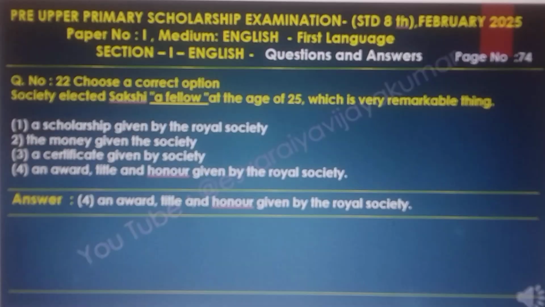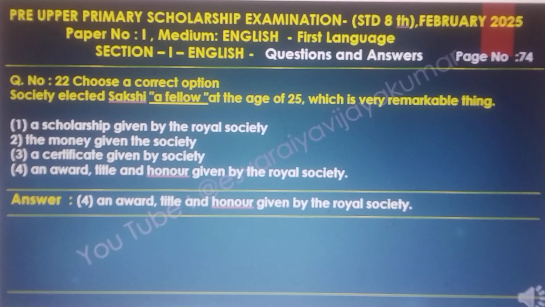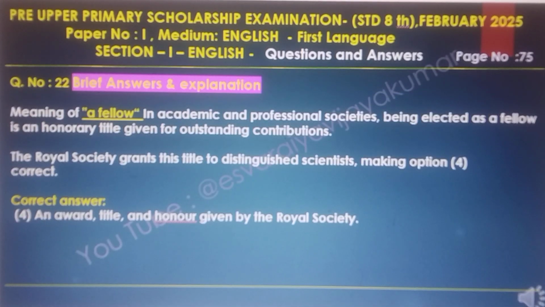Question number 22. Choose the correct option. The Society selected Sakshi as a fellow at the age of 25, which is a very remarkable thing. Answer is 4: an award, title and honor given by the Royal Society. The brief answer and the explanations.